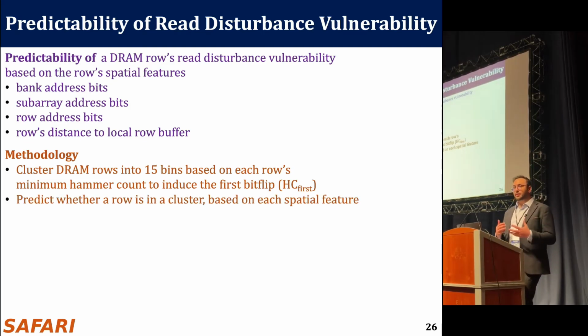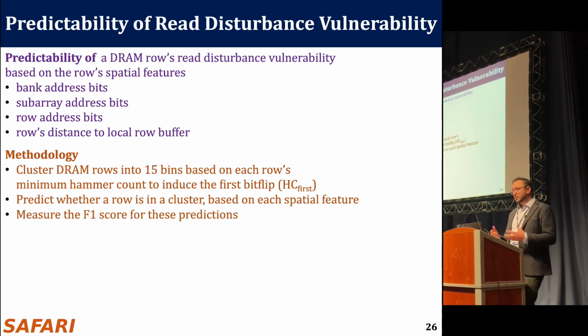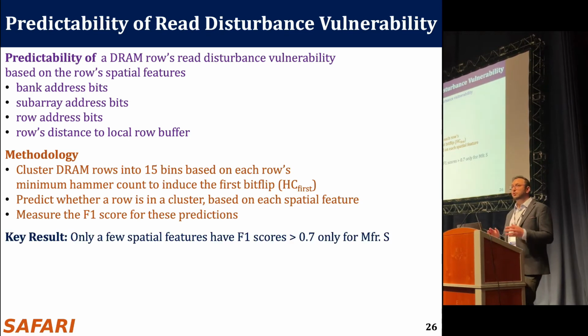And we predict whether a row belongs to a particular cluster or not by using the spatial features that we define above. We measure the F1 score of this predictability, and we saw that the F1 scores do not look great, actually. Only a few features can exceed an F1 score of 0.7, and only for manufacturer S.